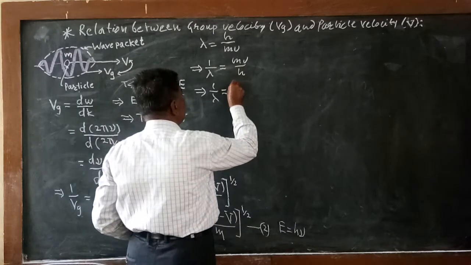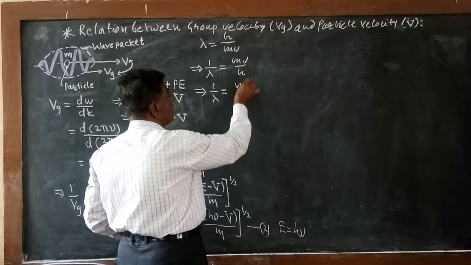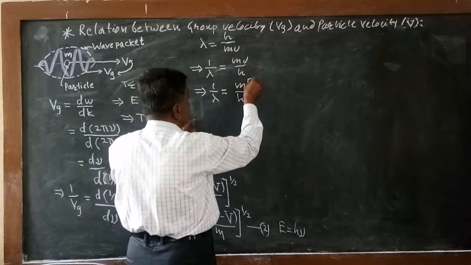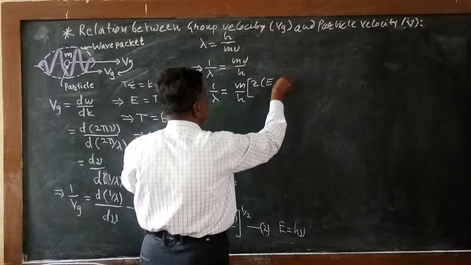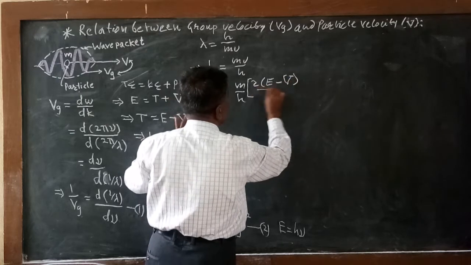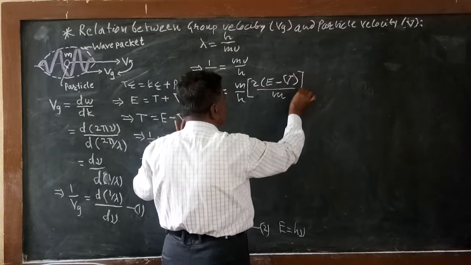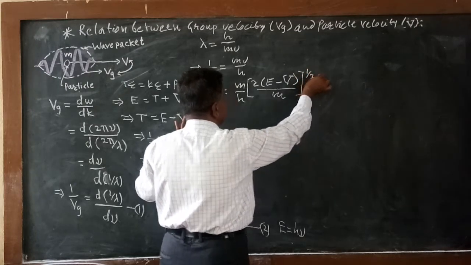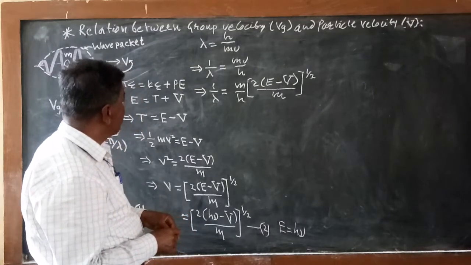So m by h as it is, take v from equation 2: 2 into bracket E minus capital V divided by m, and whole to the power half. So we are getting this equation. So this is the 1 upon lambda.